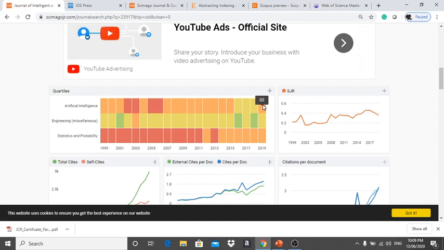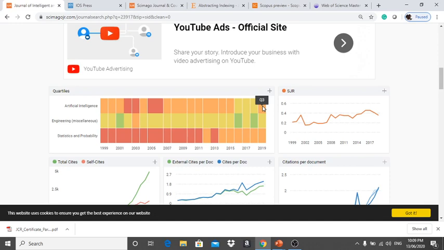In 2019, the artificial intelligence papers lie in Q3. There are four categories: Q1, Q2, Q3, Q4. The first 25% is Q1, the next 25% is Q2, and like that it is categorized here.